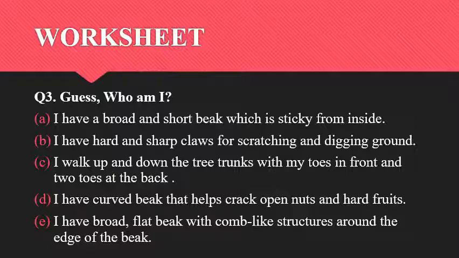Next one, cracking. After that, what kind of a beak? Cranes, herons have long, broad and pointed beaks. Then hummingbird, needle-like beak, correct. And duck, broad, flat beak with tiny comb-like structure. This is about the types of beaks. Now let's see the second question.